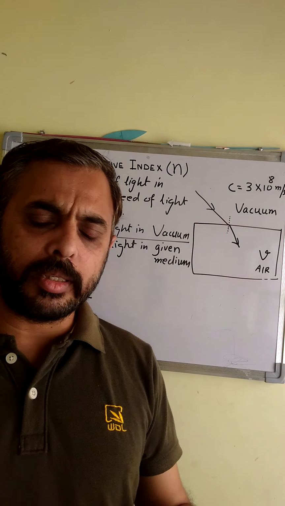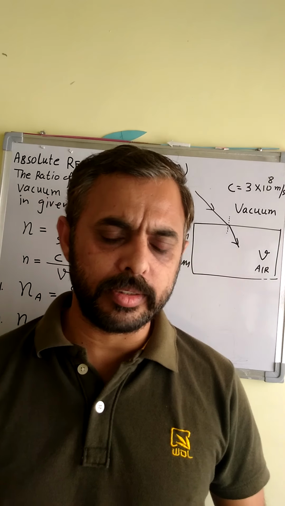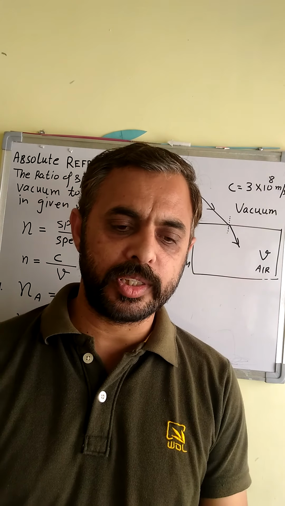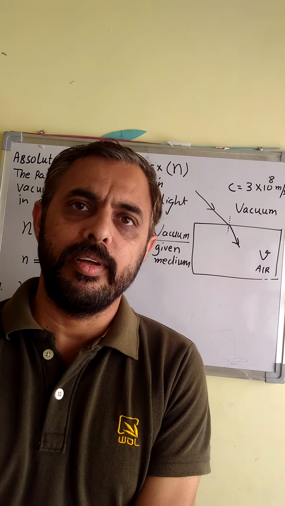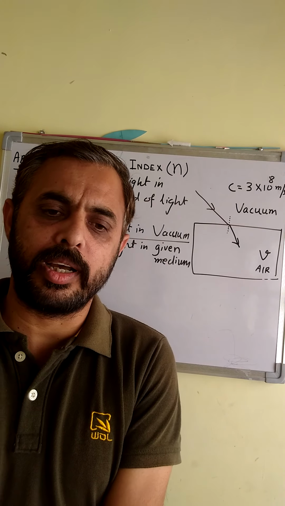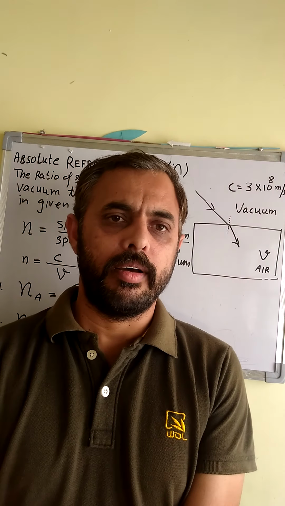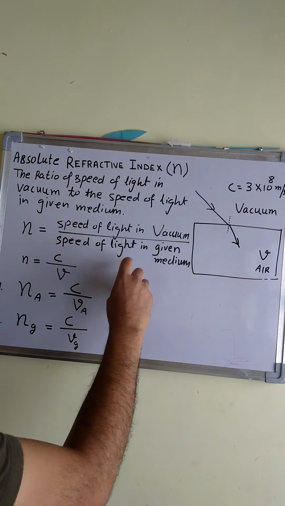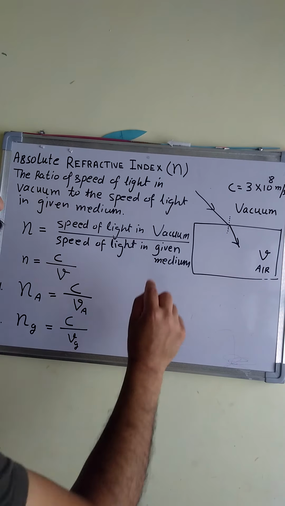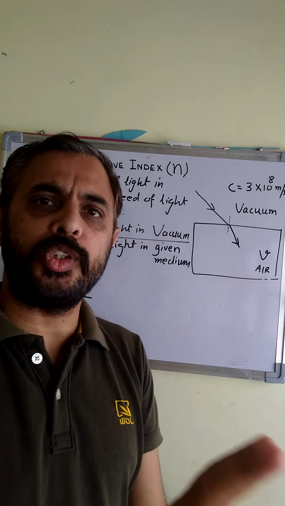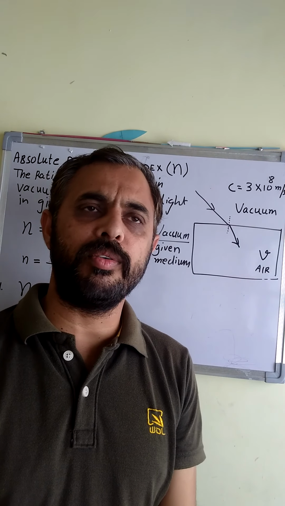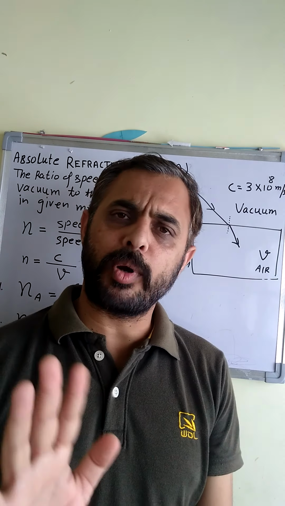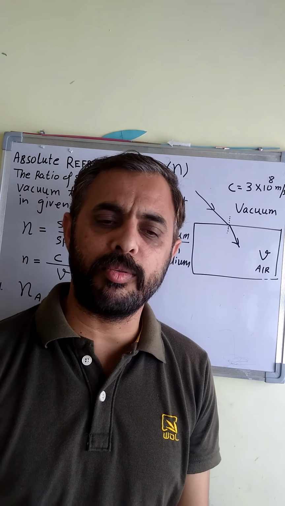You may find one discrepancy in your textbook, that is page number 175, NCERT textbook for class 10th science. In the formula it is written speed of light in air upon speed of light in given medium. So it can be air, but you have to assume one thing, that the speed of light in air and vacuum is approximately equal. Then that formula is also correct.